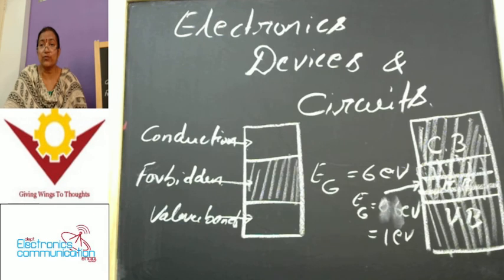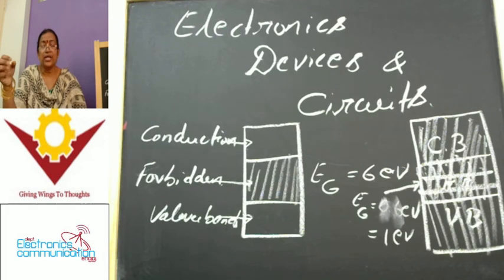By keeping this point in mind, now let us come to the conclusion: which type of semiconductors can we use for electronic devices? Either it may be the pure form or the impure form. See, why do we not prefer the pure form, and why do we prefer the impure form? Let us see first. The pure form of semiconductor doesn't consist of a sufficient number of charge carriers to consider for the flow of electricity.